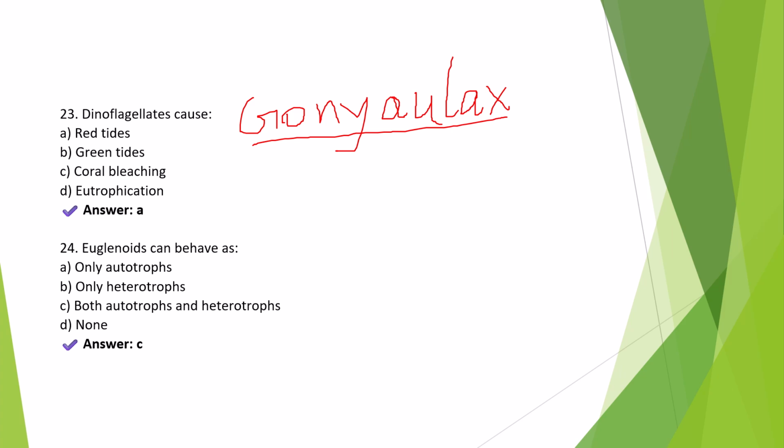Question 24. Euglenoids. They can behave as both autotrophs and heterotrophs. Euglena has the chloroplast and performs photosynthesis in light but behaves as a heterotroph in the dark by ingesting food. This is called mixotrophic nutrition. So both autotrophs and heterotrophs, they are also called mixotrophic.